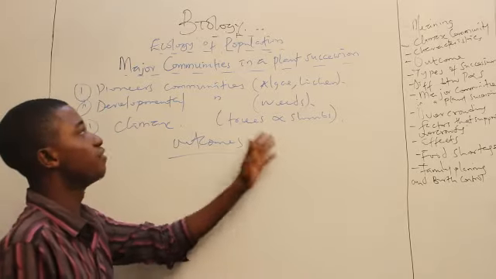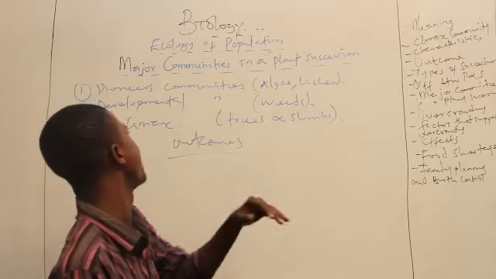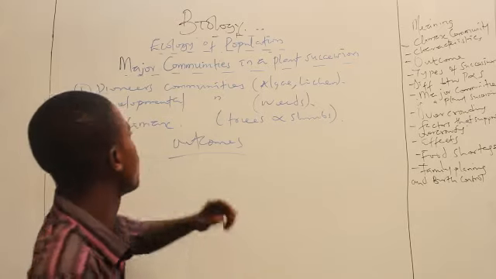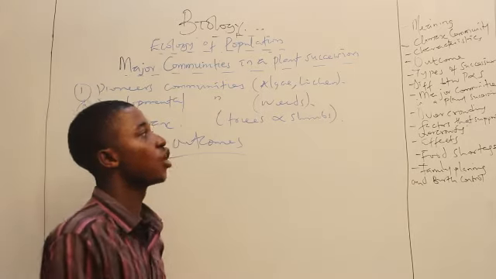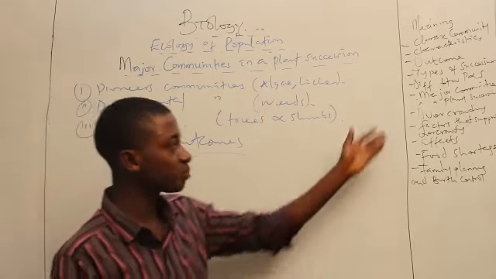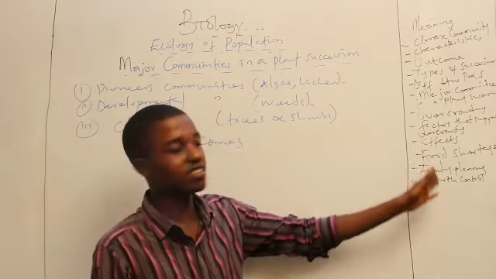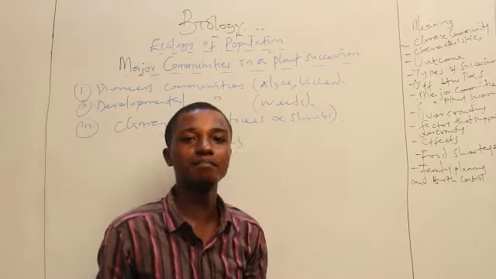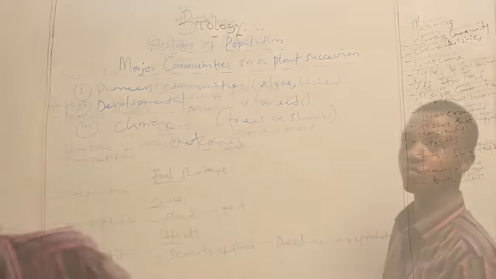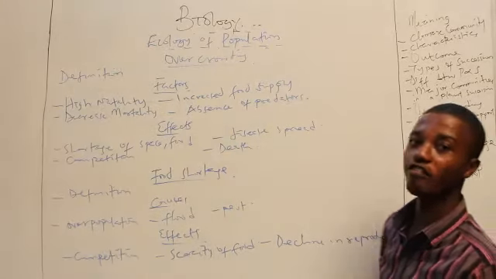We have the pioneer community first. We have the developmental community that comes next, or the transitory community, so to speak. Then last we have the climax community. So now we're going to be looking at overcrowding, factors that affect overcrowding, effects, food shortage, family planning, and birth control. Stay tuned. So now we'll be looking at overcrowding.